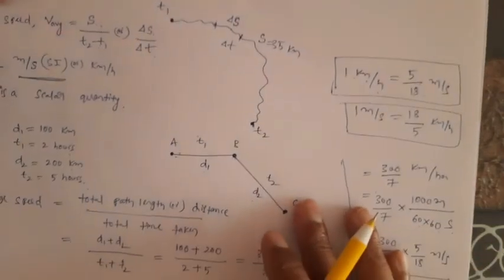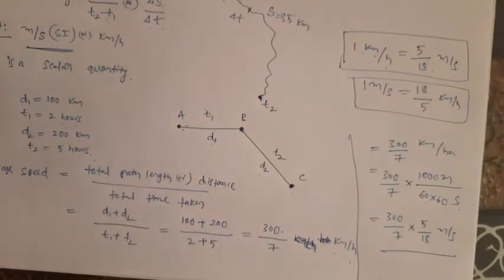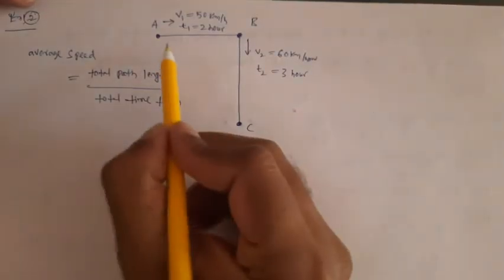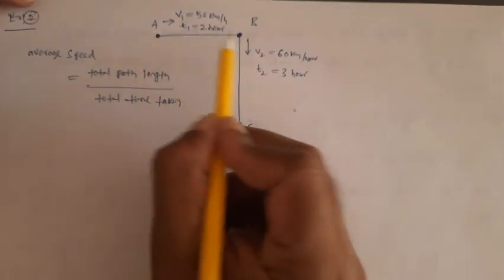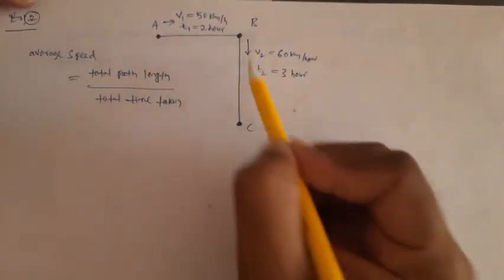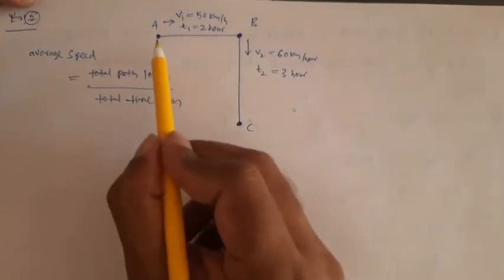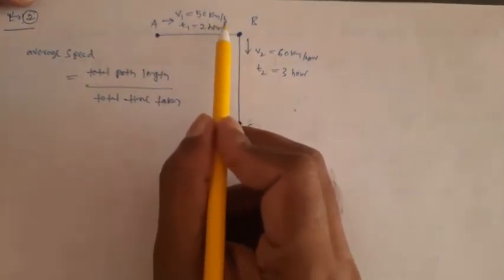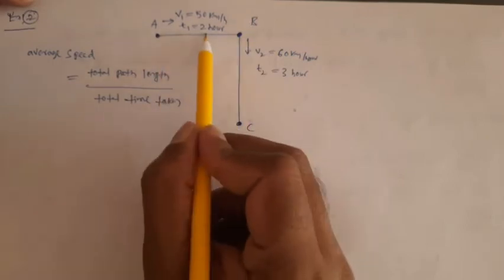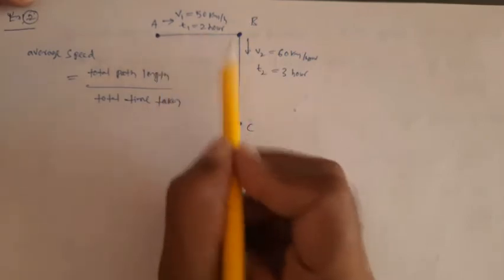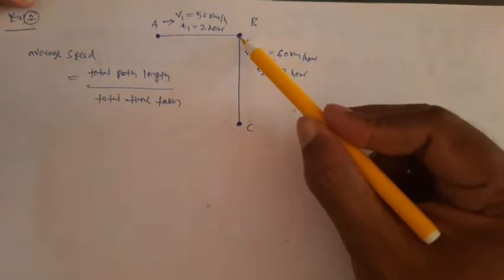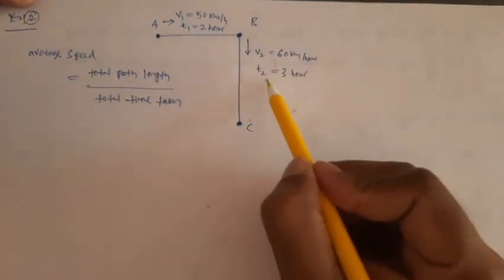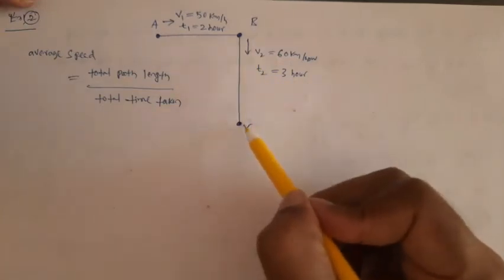Let us take one more example to understand average speed. In this example, again, a body starts from A and moves towards B, and then moves from B to C. When it moves from A to B, it moves with speed 50 km per hour, and the time taken from A to B is 2 hours. The distance between A and B is not given. When the body moves from B to C, it moves with speed 60 km per hour, and the time taken is 3 hours, and this distance is also not given.